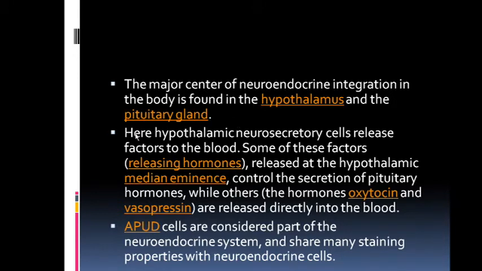Here the hypothalamic neurosecretory cells release factors into the blood. Some of these releasing hormones are released at the hypothalamic median eminence and control the secretion of the pituitary hormones. So some of the hypothalamic hormones control the secretion of the pituitary gland and some others act directly on the blood, that is oxytocin and vasopressin.